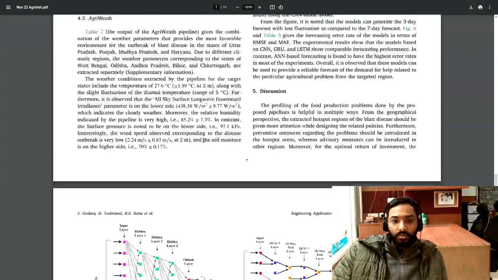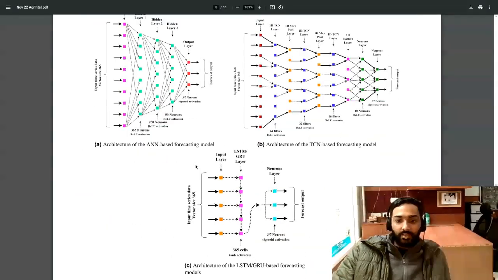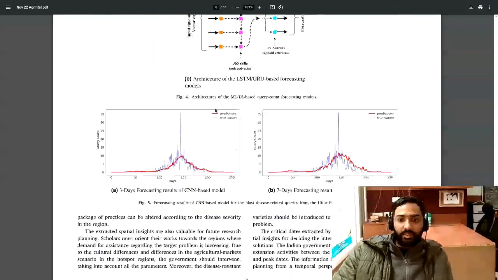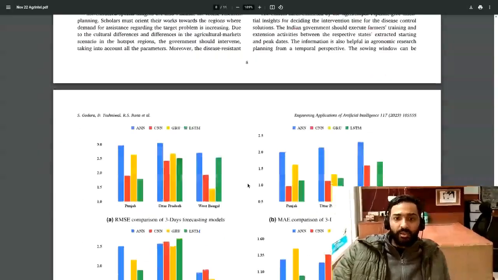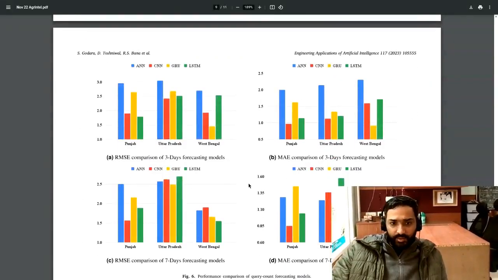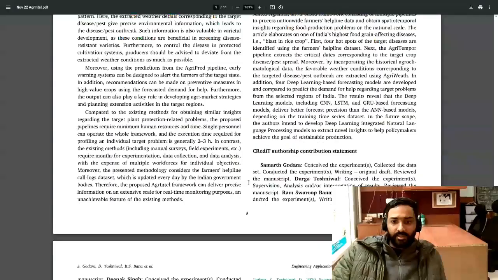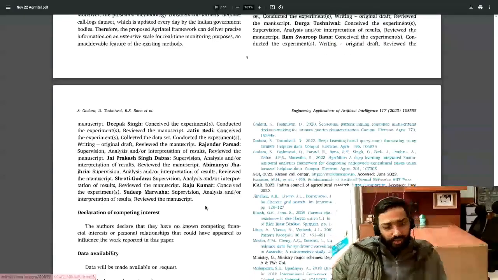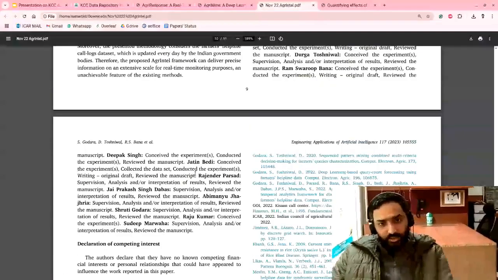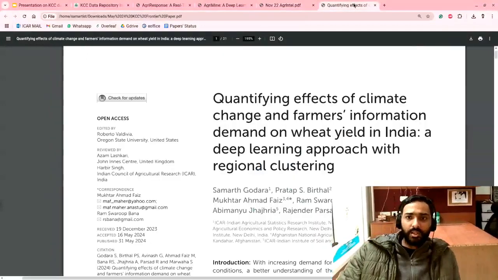So these are the forecasting models, the architectures which were developed. These are the outputs of the forecasting models, and I think we have shown this in the slides and discussed it before. So this was another research that was done on the Kisan Call Center.